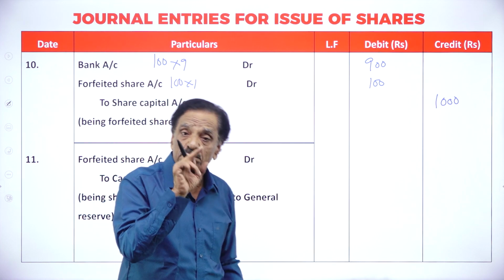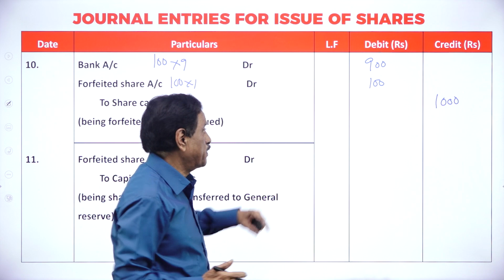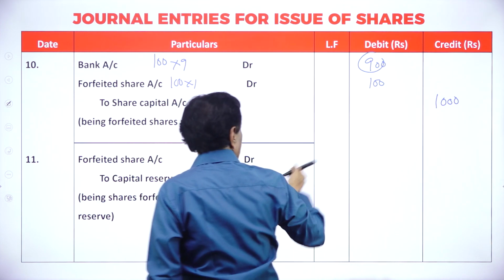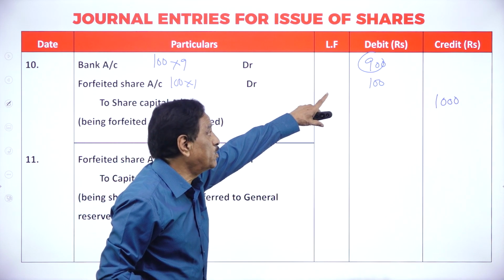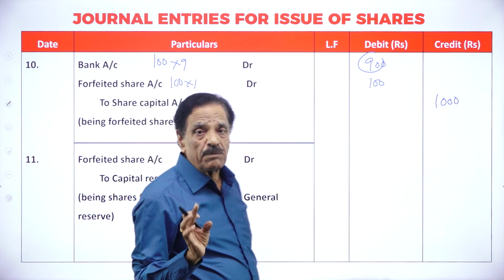What's the entry? Bank account debit, forfeited shares account debit, to share capital account. You received how much? How much could you not receive? 100. Totally we are going to receive 1000. How much did you receive? 900. Whatever the excess comes, that will go to capital reserve account.